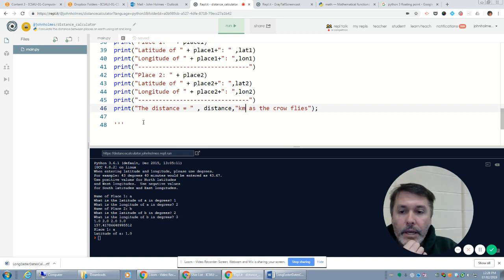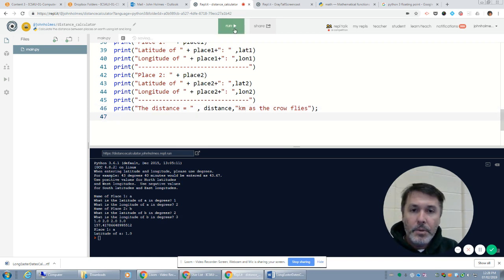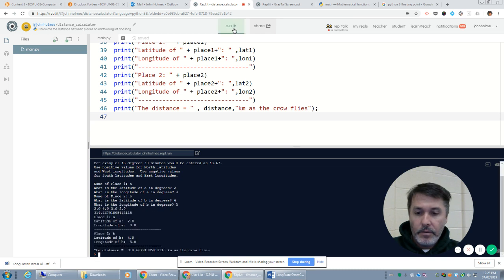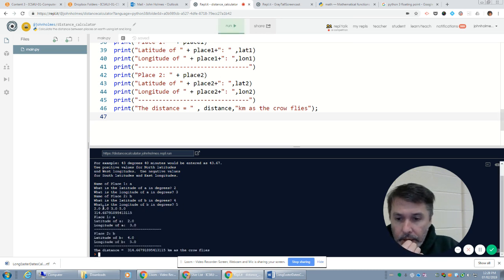Let's try running that. Get rid of our final comment. I'm hoping that this is going to work. Name of place A, values 2 and 3. Place B is 4 and 5. Oh, I got to get rid of that extra stuff that I was printing. Place 1 is A, latitude of A is 2, longitude of A is 3. Place 2 is B, latitude of B is 4, longitude of B is 5. The distance is 314 kilometers as the crow flies.